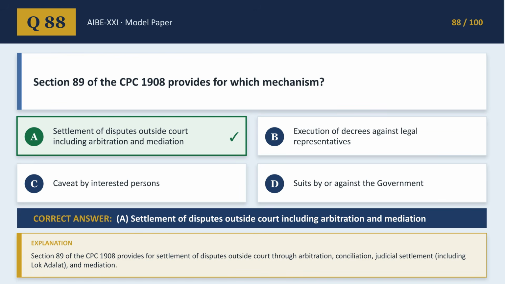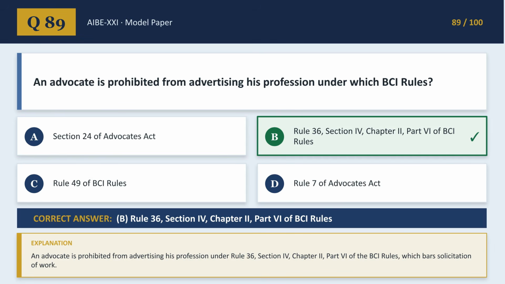Section 89 of the CPC 1908 provides for alternative dispute resolution mechanisms like arbitration and mediation to settle disputes outside court. An advocate is prohibited from advertising their profession under Rule 36, Section IV, Chapter 2, Part 6 of the BCI Rules, which bans solicitation of work.